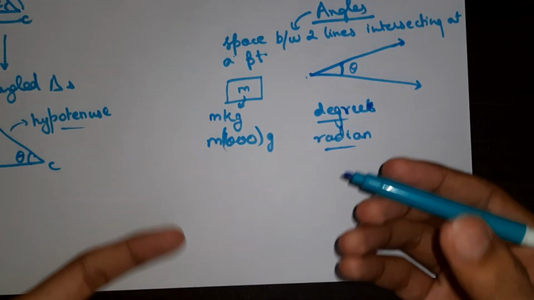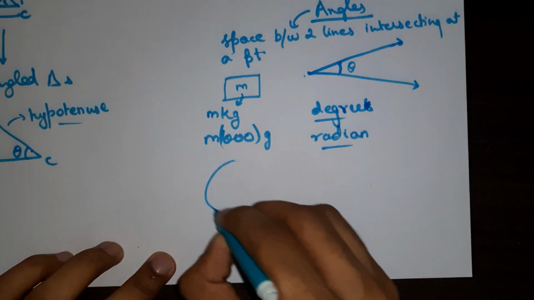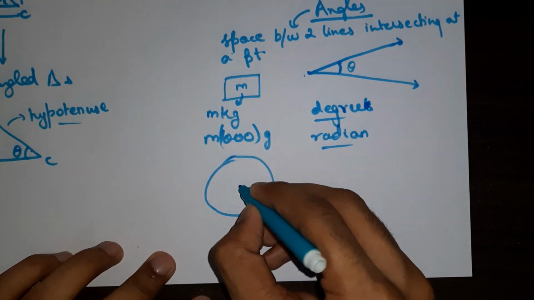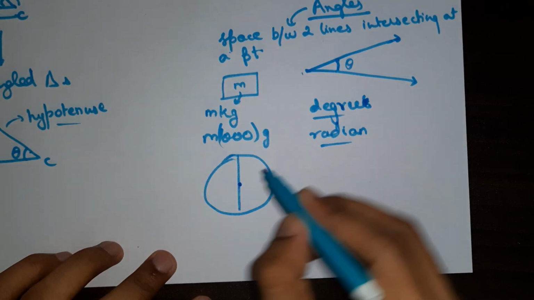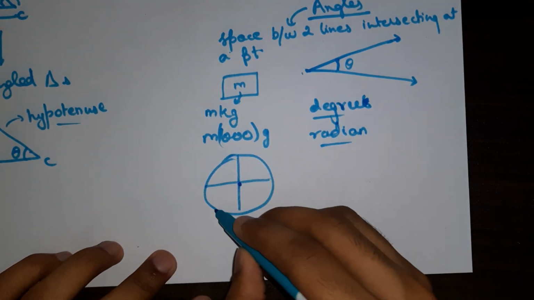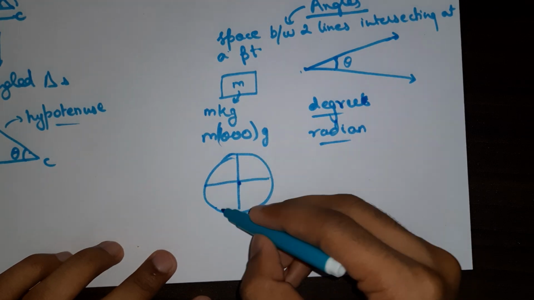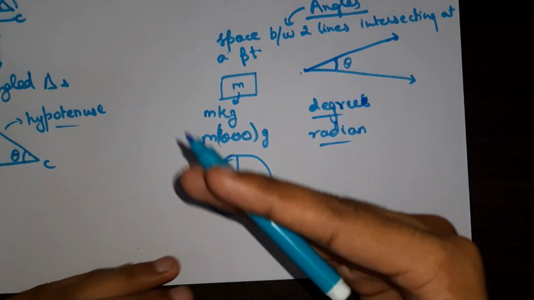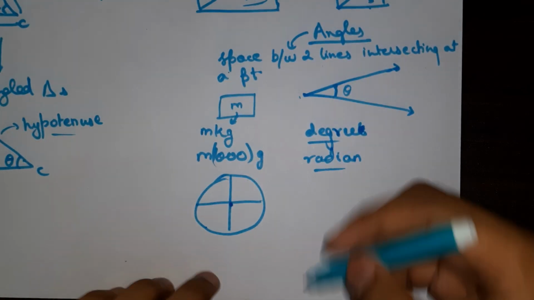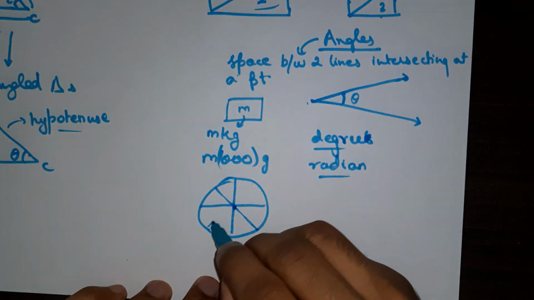Now let's understand where all these things, degree and radian, came from. Simple thing. Let's say you have a circle with a point at the center. You are dividing the circle through the center using diameters into 360 parts.